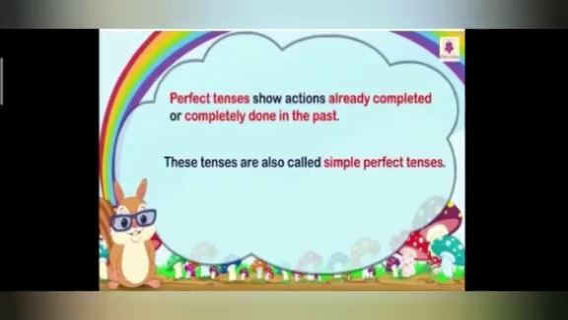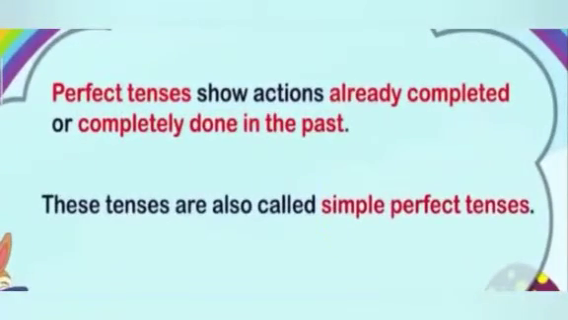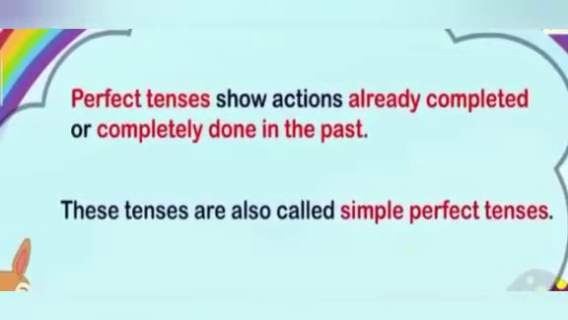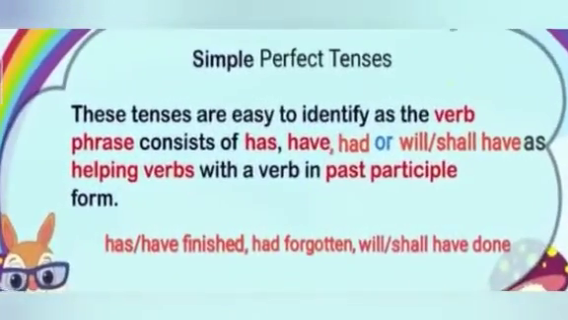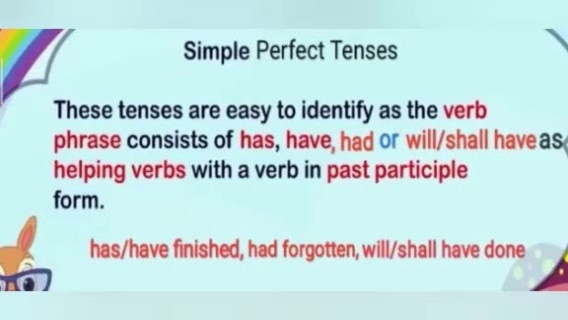As you know, actions or verbs play the most important role in tenses. So, perfect tenses show actions already completed or completely done in the past. These tenses are also called simple perfect tenses. You can identify these perfect tenses very easily as the verb phrase consists of has, have, had, or will or